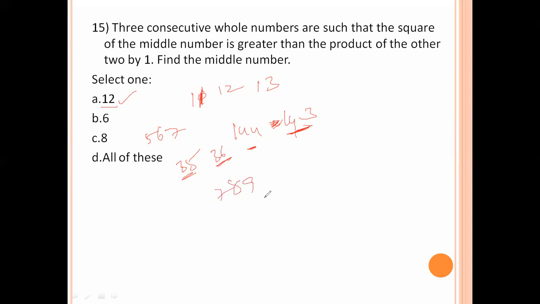7, 8, 9: 7 times 9 is 63, 8 square value is 64. These are also one more than this product. So this condition is satisfied by all these options. So all of the above is the right answer.